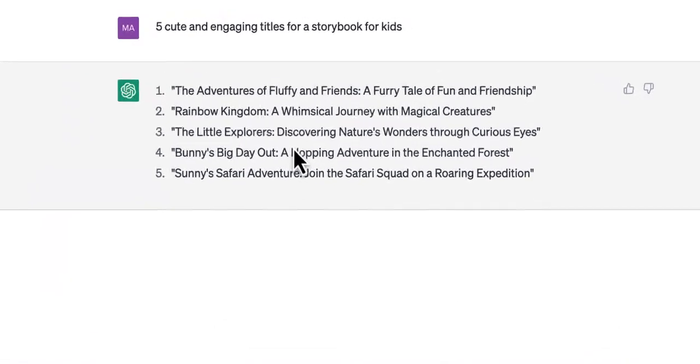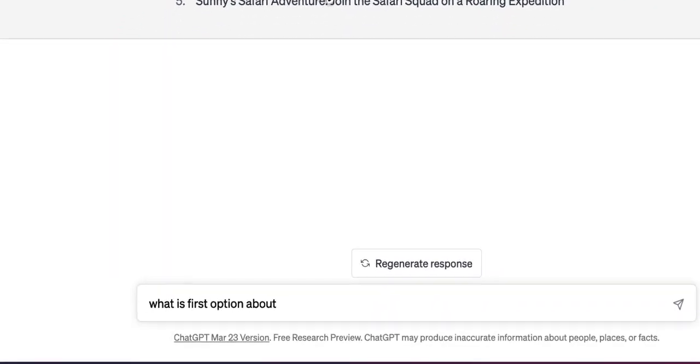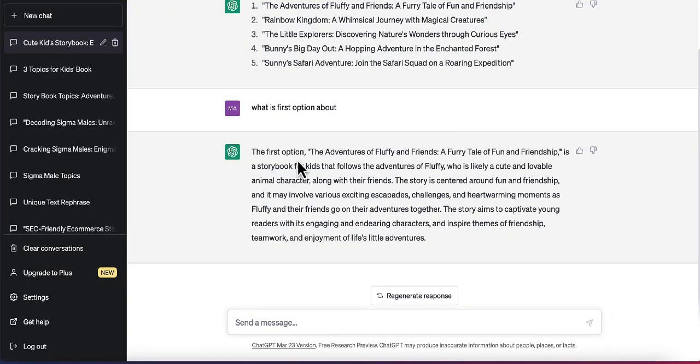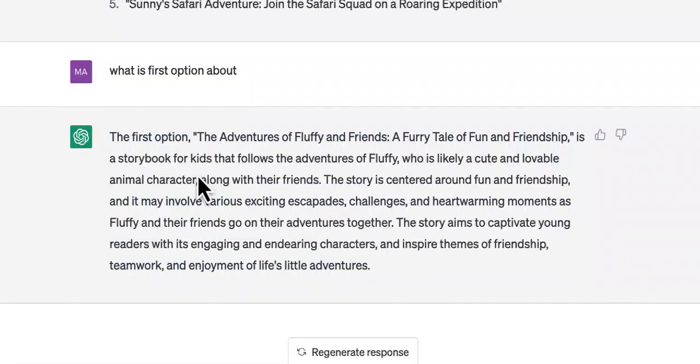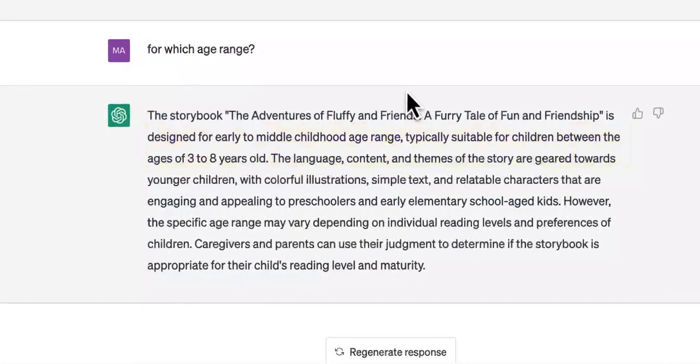Okay, once I check the titles, I think number 1 looks okay to me. The Adventures of Fluffy and Friends, a fairy tale of fun and friendship. Now I'm going to ask ChatGPT what is the first option about. So it is a storybook for kids that follows the adventure of Fluffy, who is likely a cute and lovable animal character along with his friends. Sounds good to me. Okay, now let's see what sort of age range it is. So typically suitable for children between the age of 3 and 8. That's great. Okay, now let's see what will be the chapter page outline.